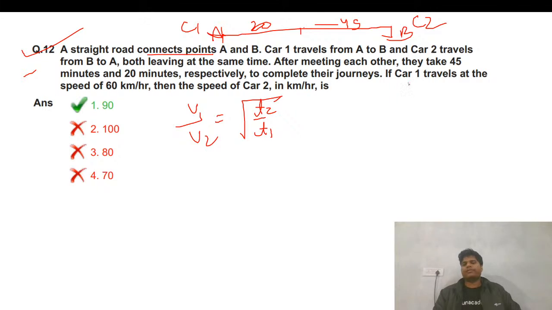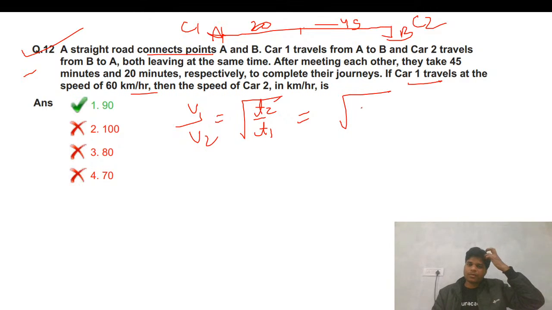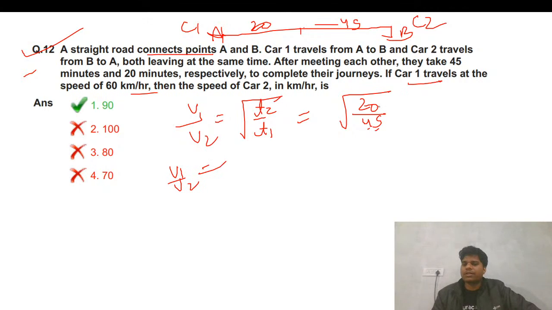If car 1 travels at the speed of, we just have to put these values. For car 1, this is 45 and this is 20. Now we just have to take the reverse, so I have put car 1 here. So V1 and V2 are 9-5 and 4-5, which becomes 2:3. V1 is given, that is 60, so V2 is 90. Simple.